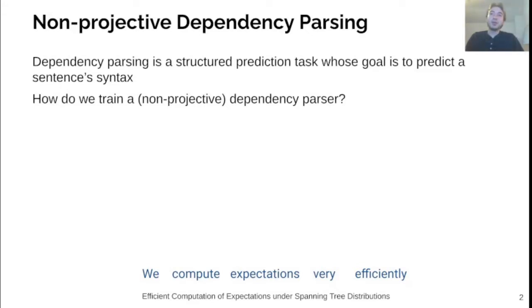First, a quick overview of graph-based dependency parsing. Dependency parsing is a task of predicting syntactic structure for a sentence, and graph-based dependency parsing works by converting a sentence into a dense graph where nodes are words and edges are possible dependency relations. We also add a root node to the sentence to mark the root of the dependency tree.